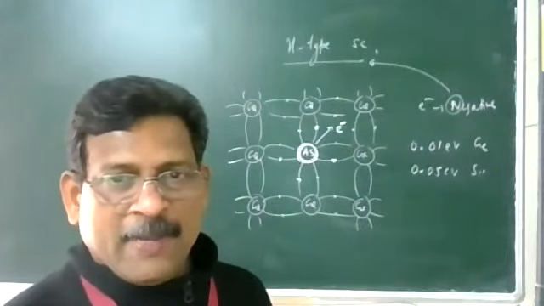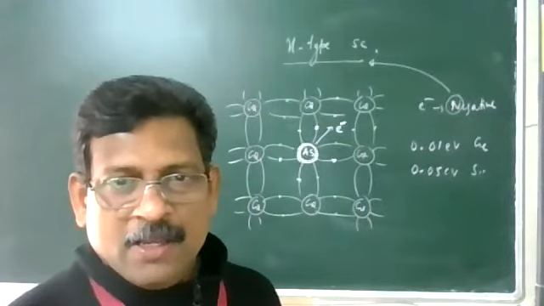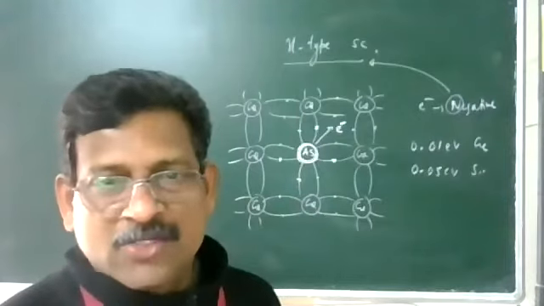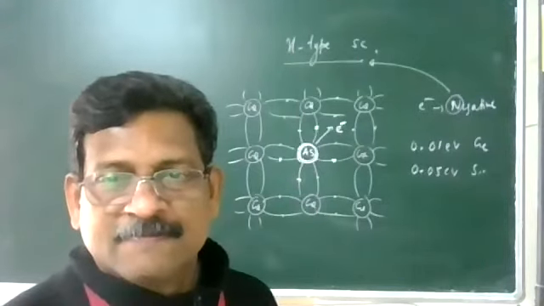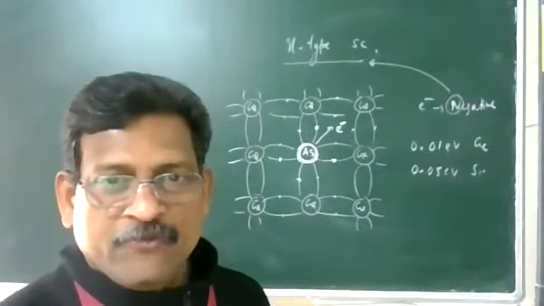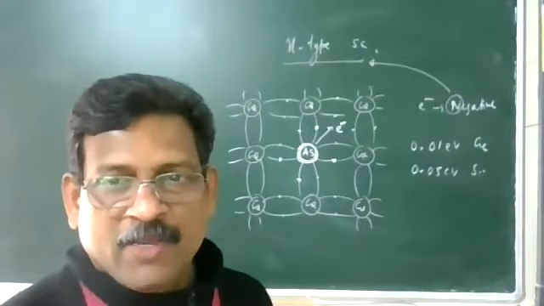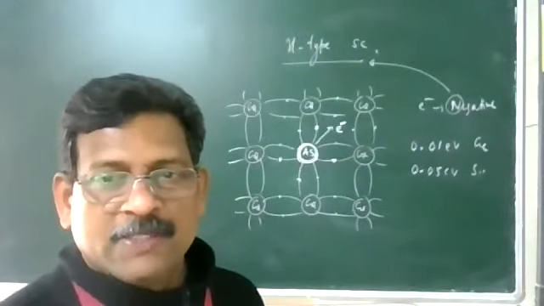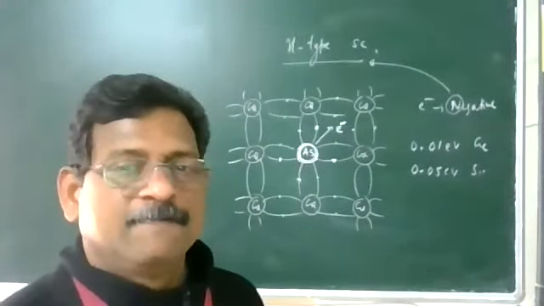This much energy is easily available at room temperature. So addition of a pentavalent impurity produces or donates one free electron to crystal lattice. And this electron is not so free, but it becomes free after giving energy of 0.01 electron volt for germanium and 0.04 electron volt for silicon.